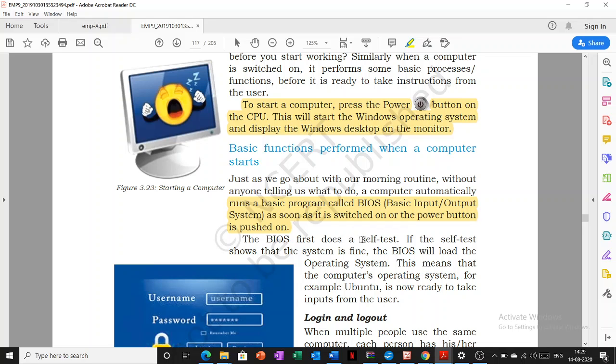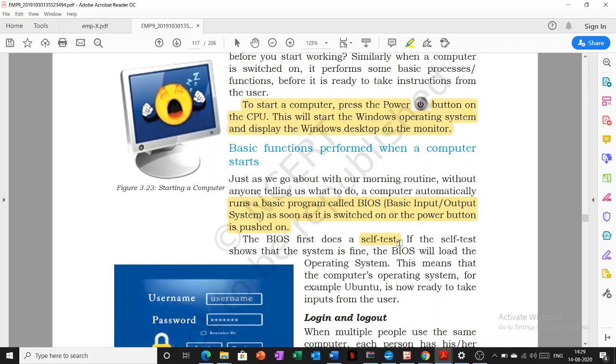BIOS is also known for a self-test. Self-test means the computer will do its own test of whether all the hardware that is connected to our computer system is working or not, like the keyboard, mouse and printer.